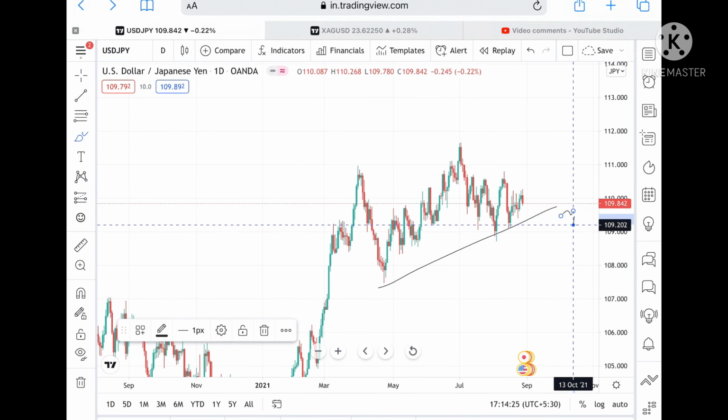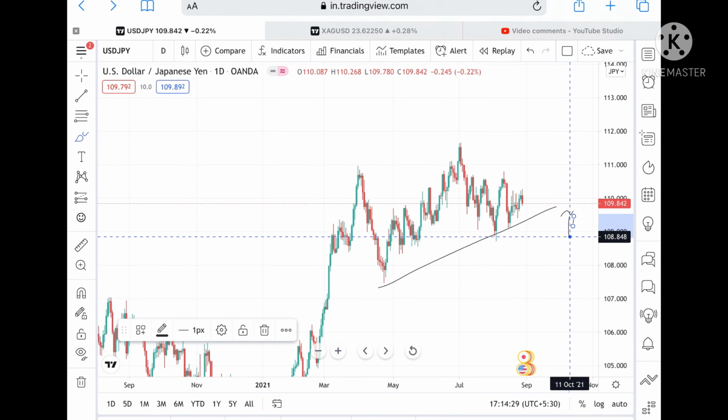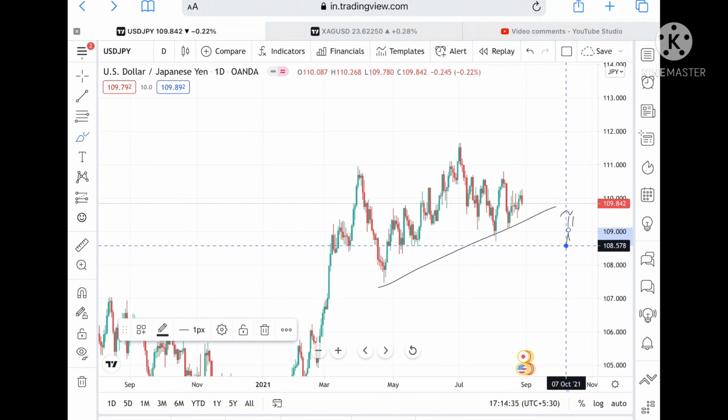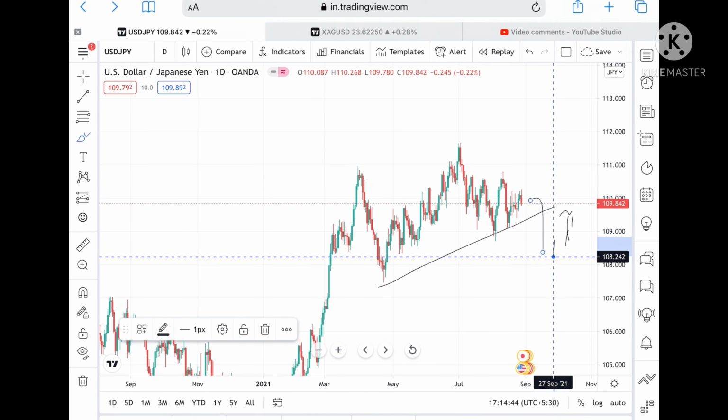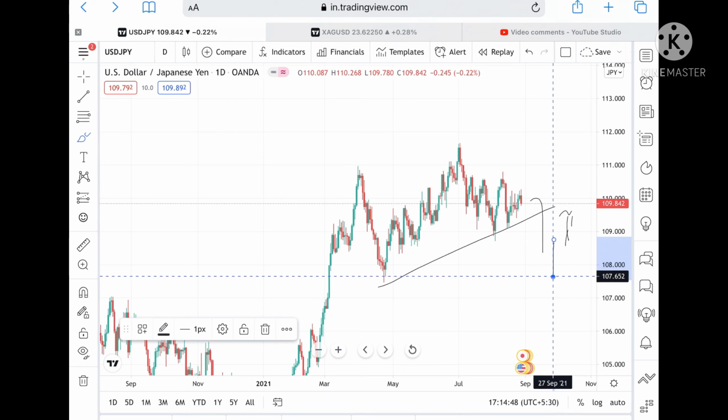109.623, then chances are high it can touch a level of 109.168, and if it doesn't sustain this level, then it can touch a level of 108.797, and then a level of 108.578. Suppose this level doesn't sustain, then it can touch a level of 108.359, and then chances are high that it can touch a level of 107.652. So this is the range.